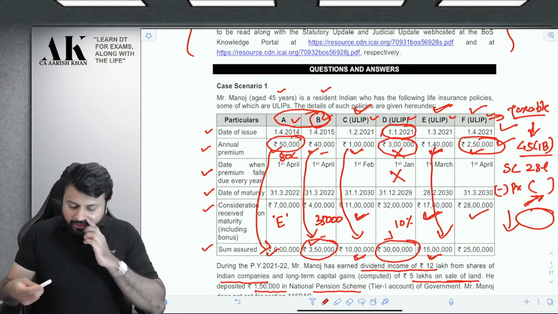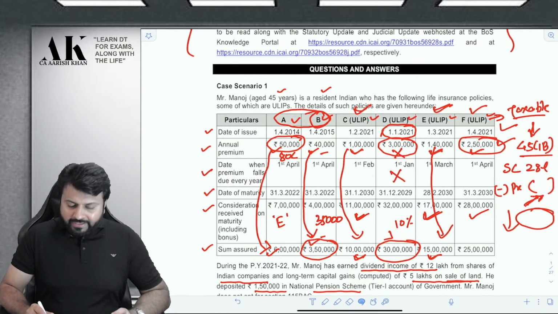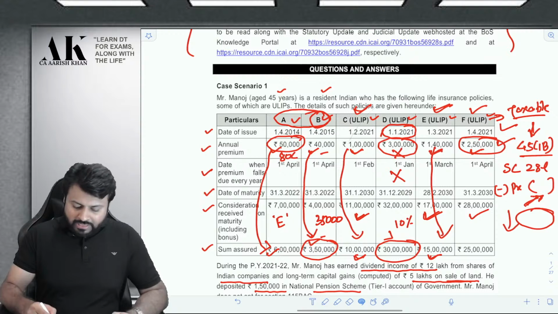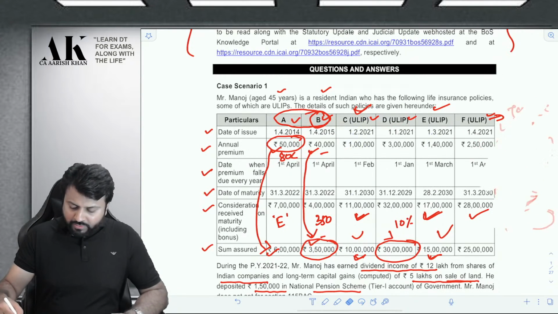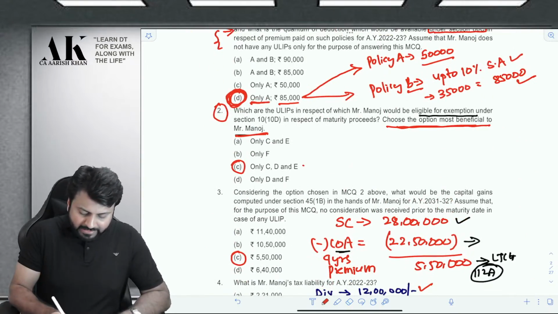Correct. Therefore, it is better what you do. You take C and E as exempt, D is anyways exempt. So the answer would be what? C, D and E would be exempt. Is it clear to everyone? So the answer to the second question is C, D and E would be exempt.